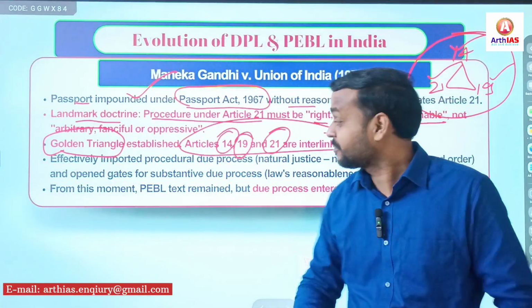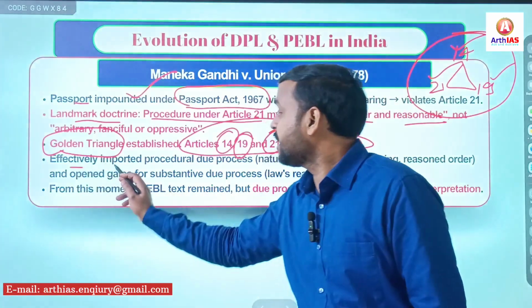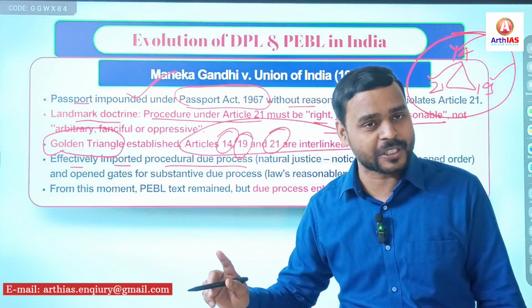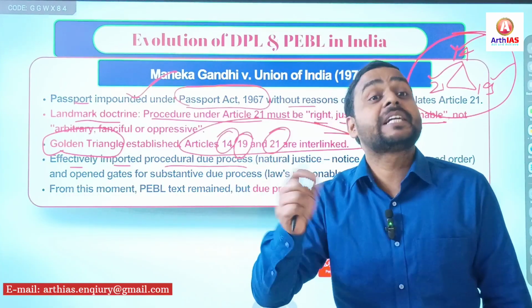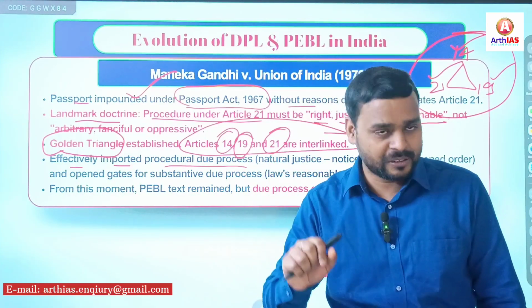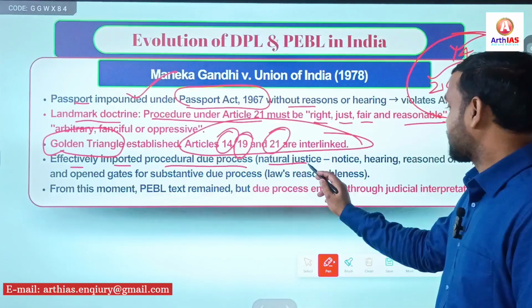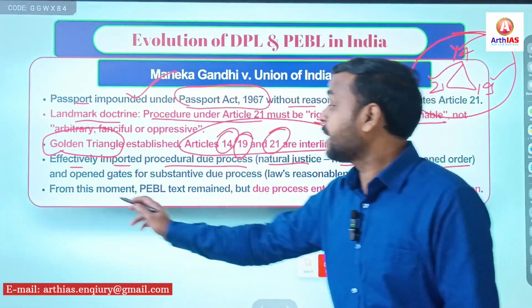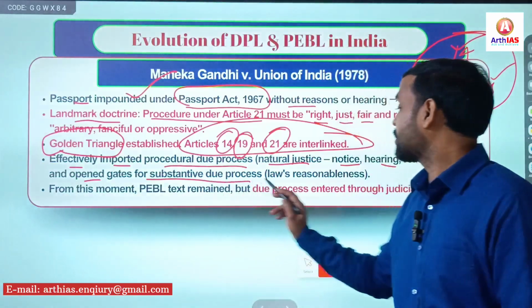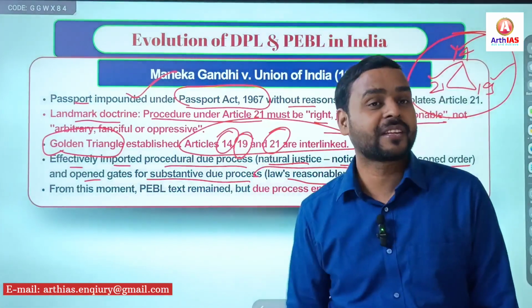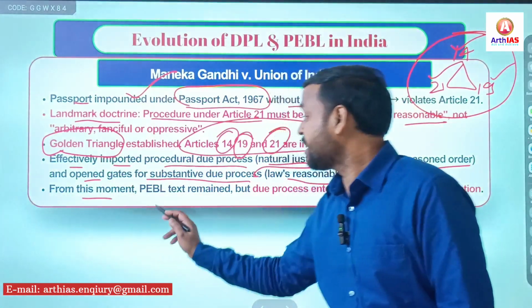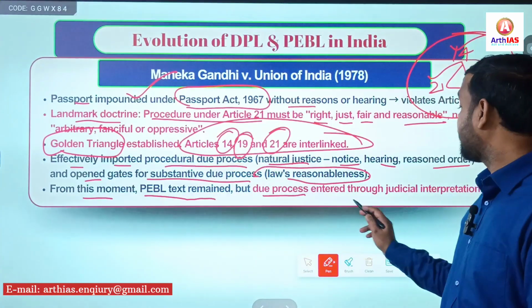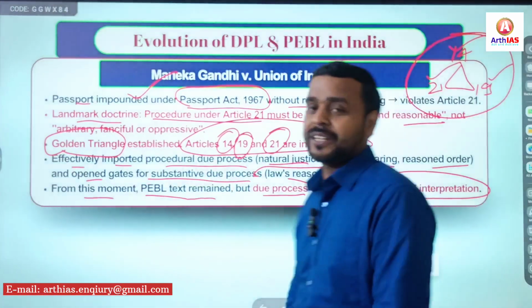And finally, it effectively imported procedural due process. Obviously, we have discussed the meaning of procedural due process: you can check the intention, why, how, right? Natural justice, notice, hearing, reasoned order. Simple. And it opened the gates for substantive due process, law's reasonableness. And lastly, from this moment, the procedure established by law text remained, but due process of law entered through judicial interpretation.